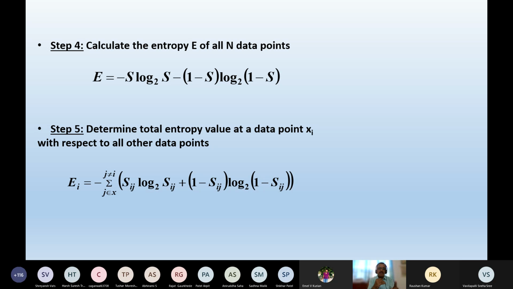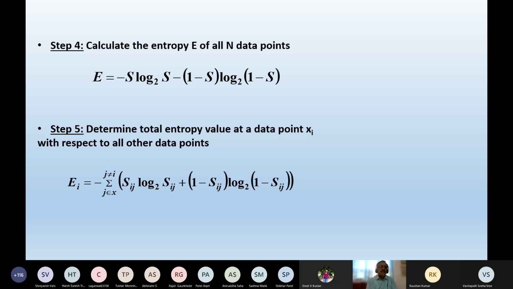You add up all the numerical values, and that value will be the total entropy for point 1. Similarly, you can find the total entropy for point 2, point 3, and for all 1000 data points. It is so simple.